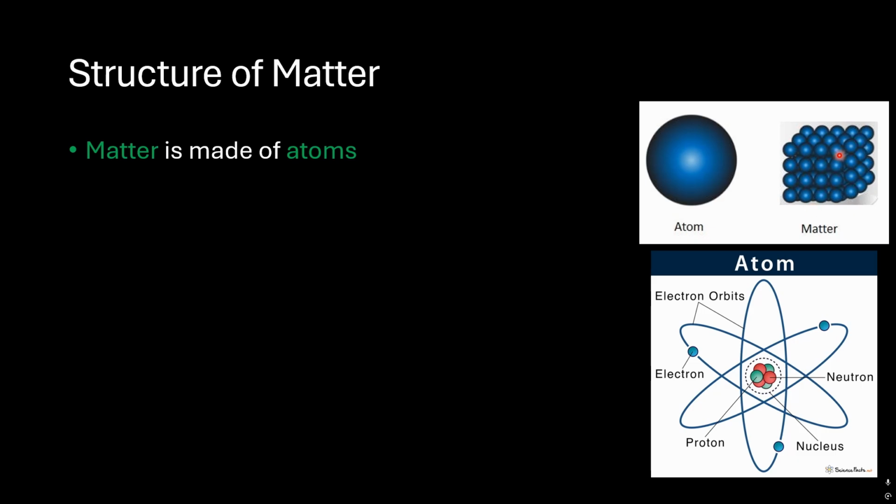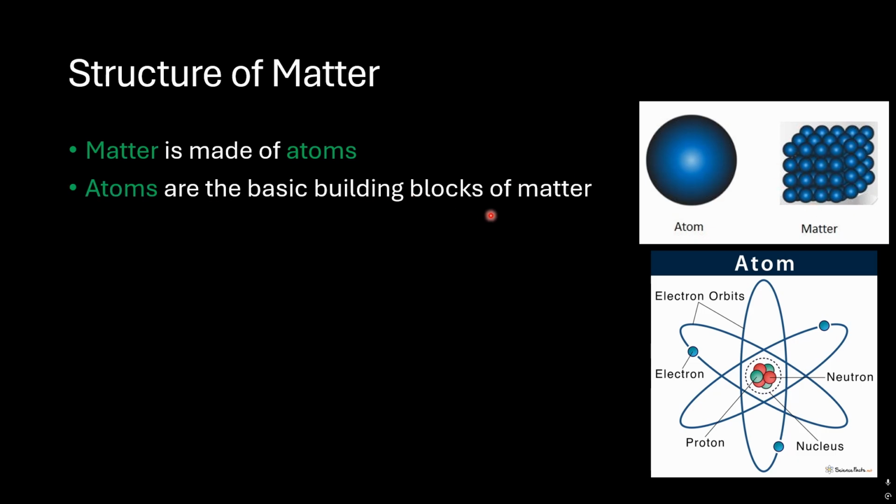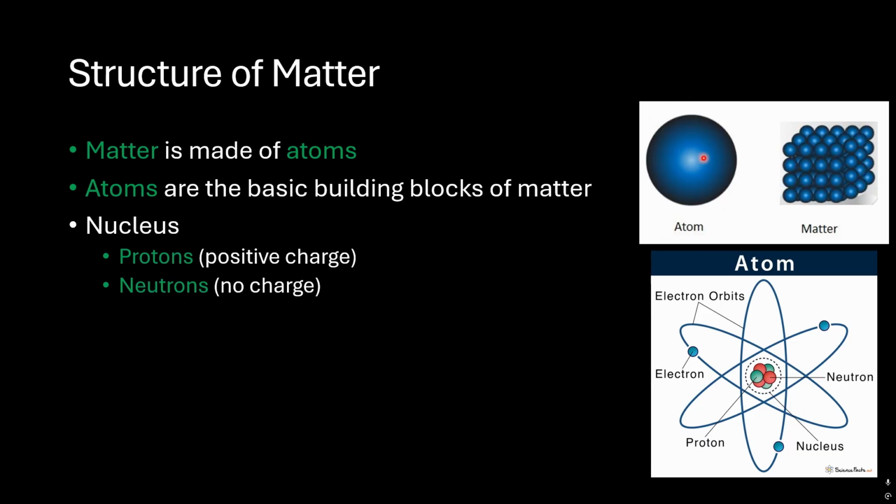Matter is made of atoms. You can see the matter here. It consists of many atoms. Atoms are the basic building blocks of matter. We can see it here as a building block. What about the nucleus? The nucleus contains protons and neutrons. Protons are positively charged, and neutrons have no charge. We can see it here. This is the nucleus. It has protons and neutrons.